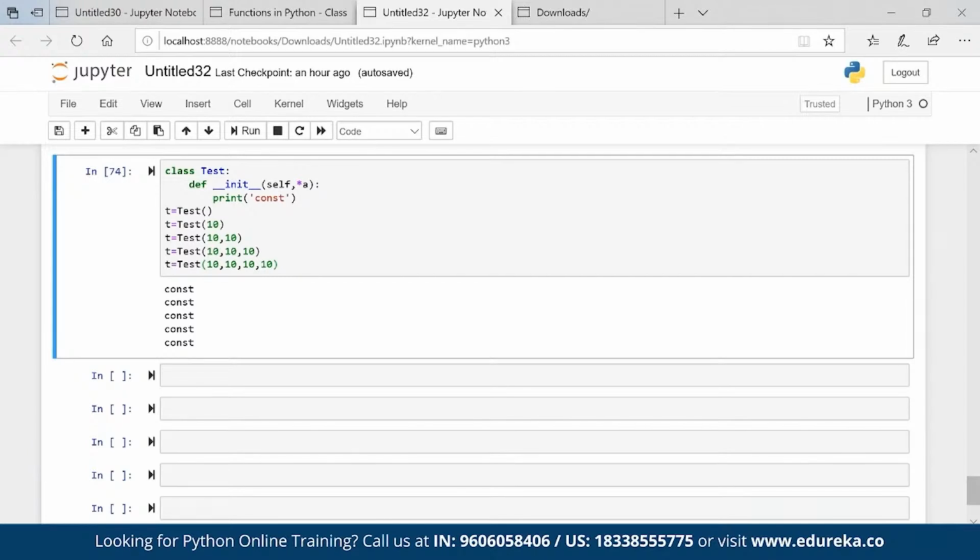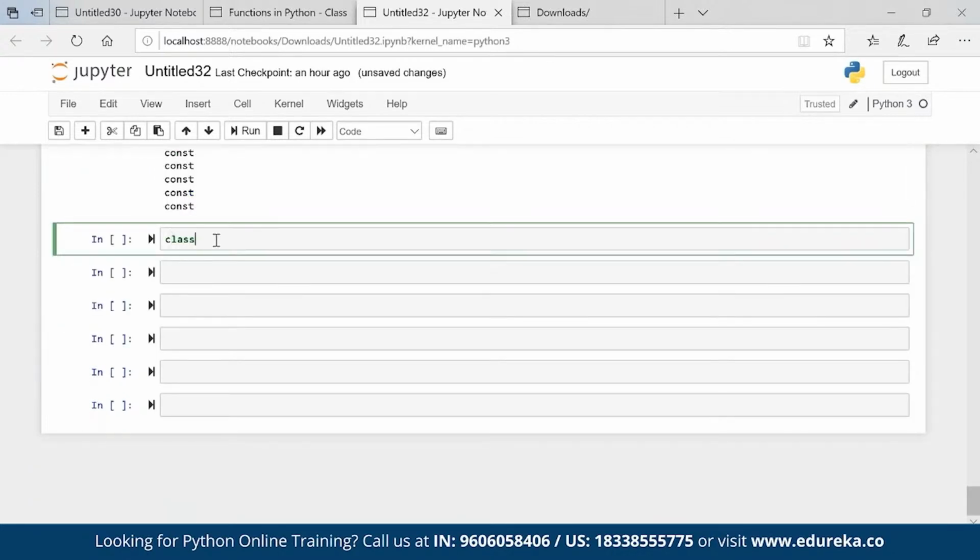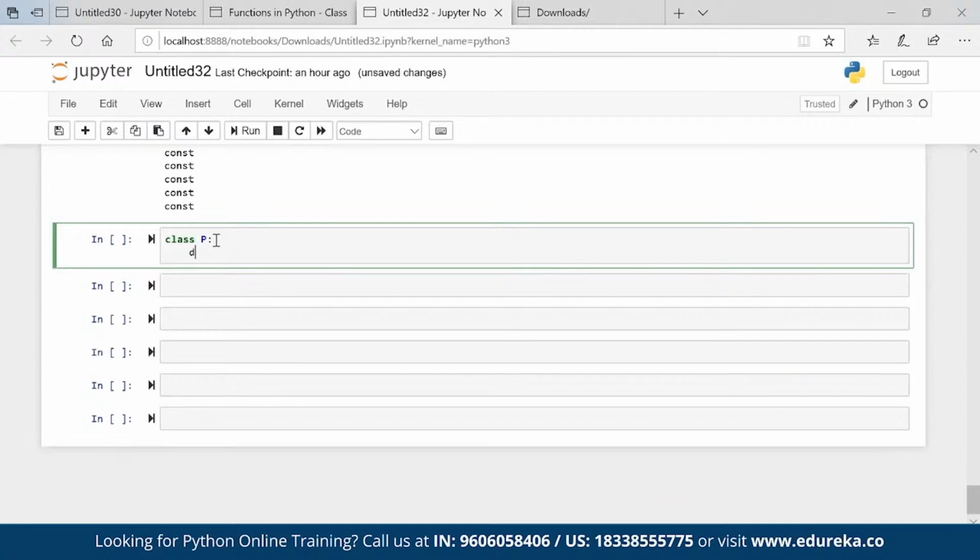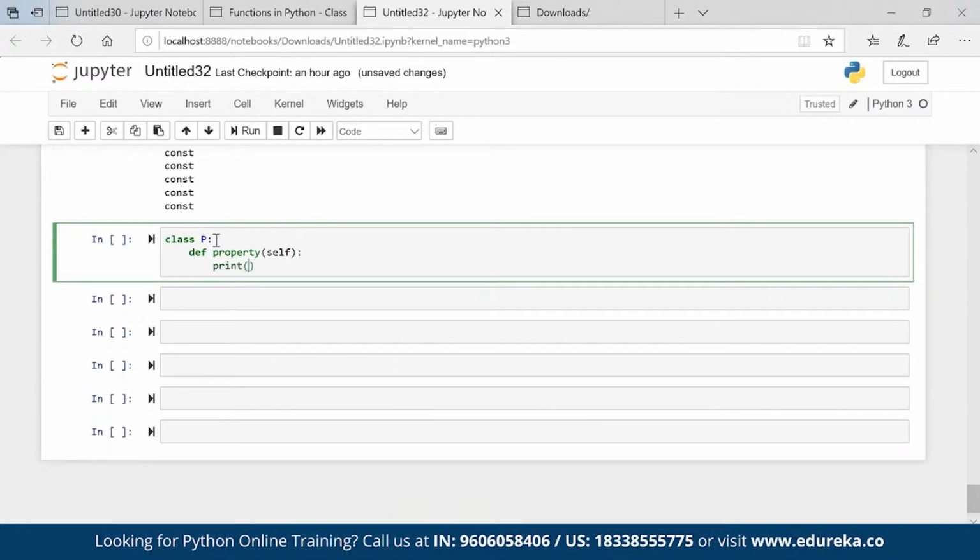Someone asked me about a child having the same method as the parent. Let's take one example. Here is my parent. Parent says, I have property, please take it. The property is land, cash, gold, and I am a prime minister, so I'll give you power also.